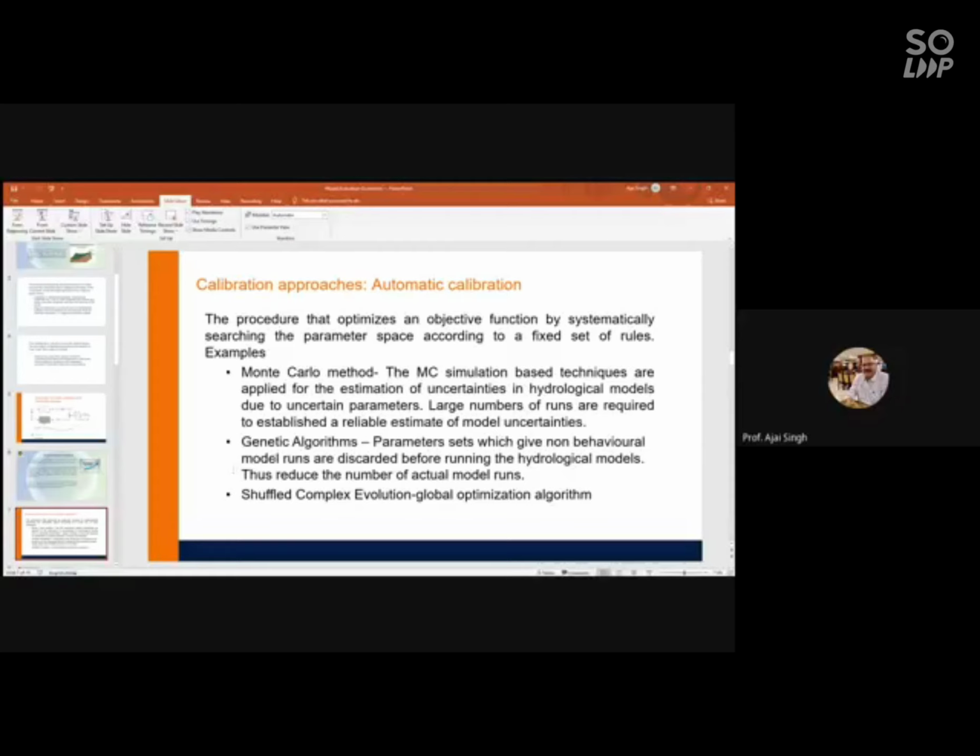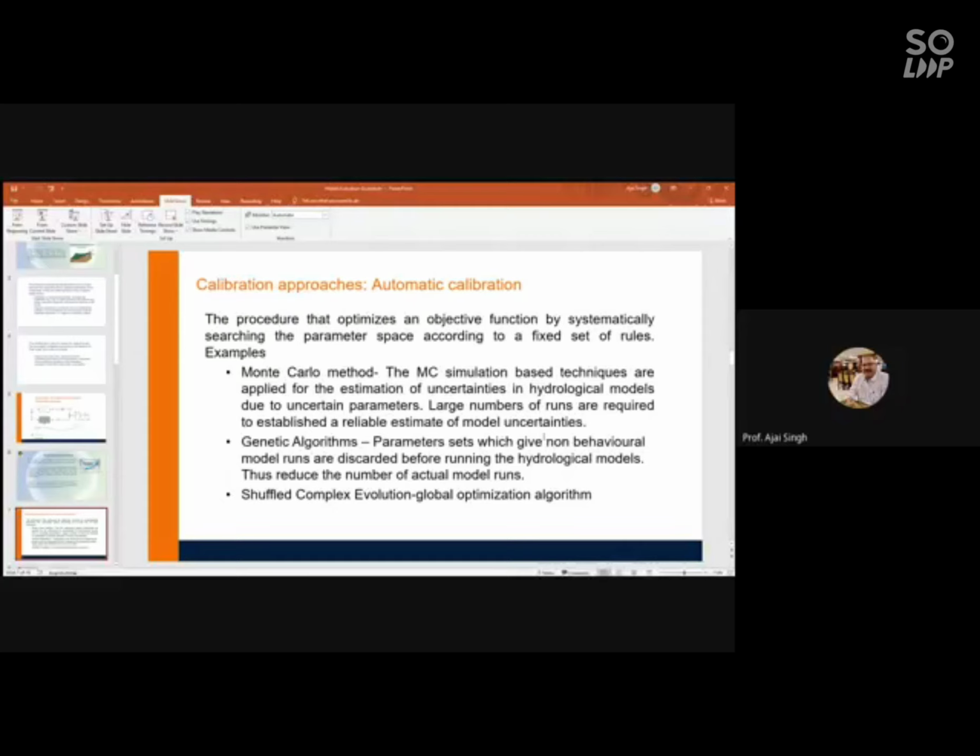So there are many methods used by models to optimize the objective function. I'm not sure which one is being used in the SWAT model, but I think the SCE method, which is a global optimization algorithm, is used by SWAT. I think SUFI-2 is there, and there are 3-4 methods used to optimize the objective functions.